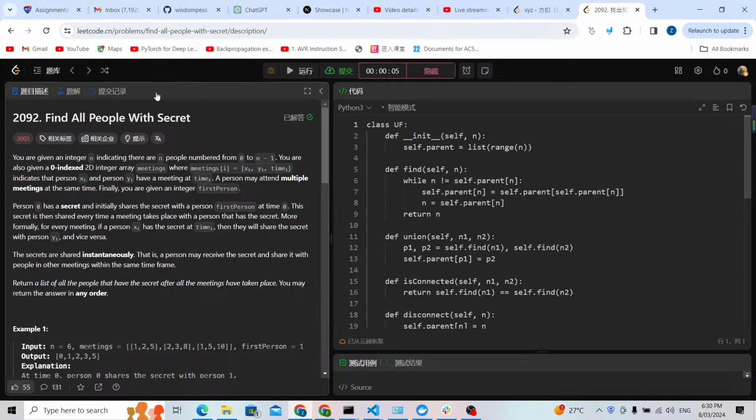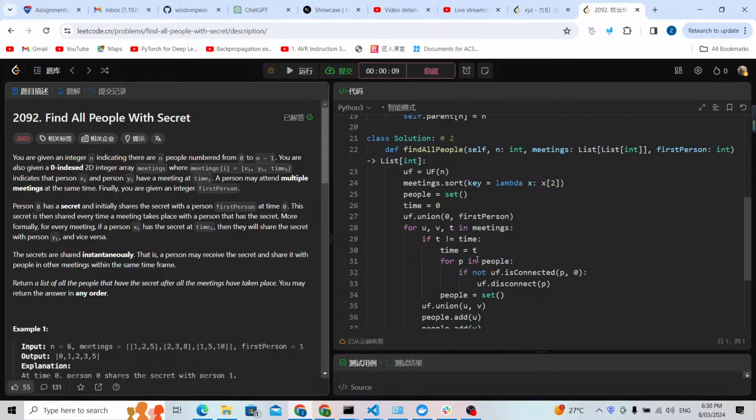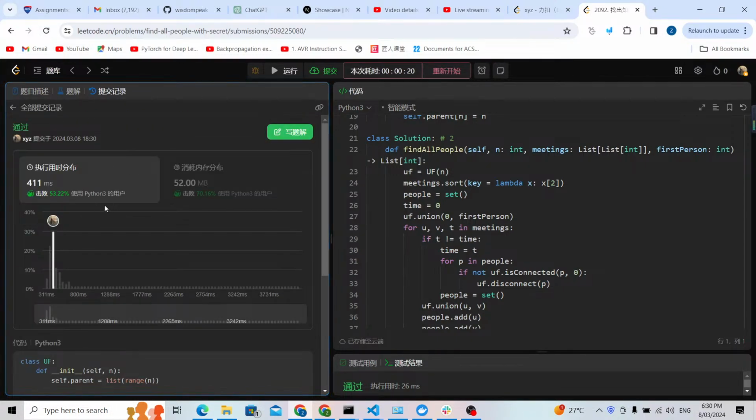I think the networking problem is still there. Maybe I have to run it again and submit it again. Maybe because I clicked refresh, after 1 minute it is refreshed. Now you can see it works, and the time is